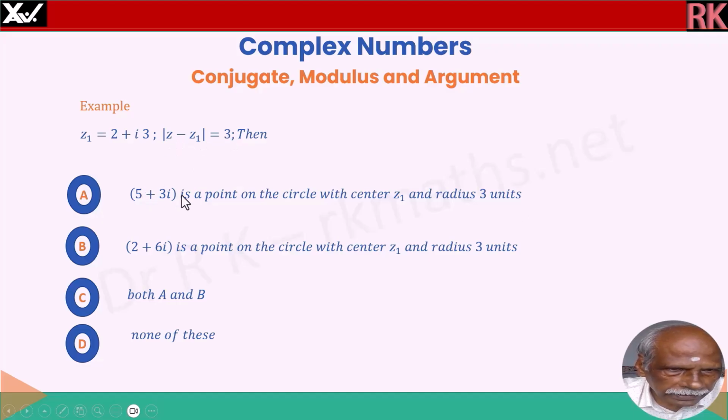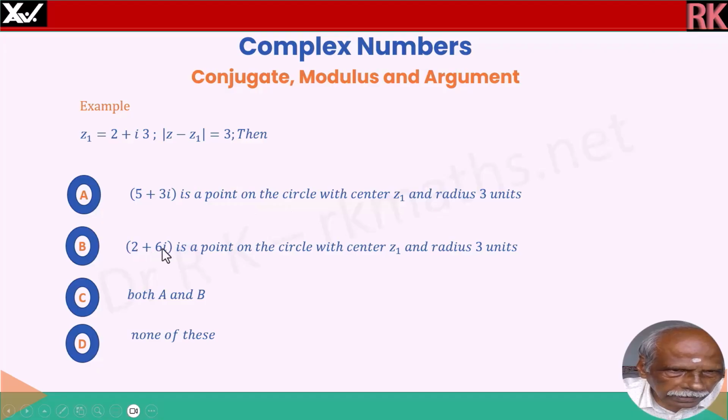5 plus 3i is a point z. So we will find out the distance between these two, that is 5 minus 2 and 3 minus 3. Therefore it is 3. So square root of 3 squared is 3. Therefore it is a point on the circle with center z1 and radius 3 units. But before ticking this option, we will go to option B also.